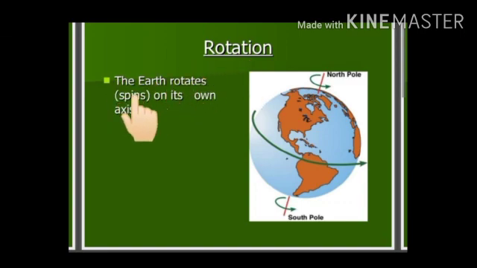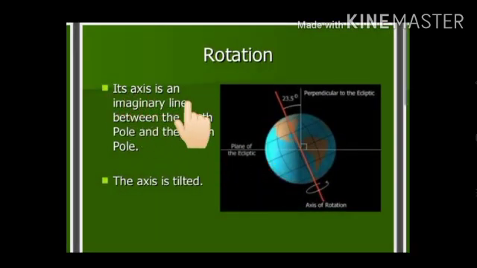Rotation. The earth rotates or spins on its own axis. Its axis is an imaginary line between the North Pole and the South Pole. See, children, at the top of the earth or globe is the North Pole, and at the bottom of the globe is the South Pole. This red line is an imaginary line, and it is called the axis. Earth rotates on its own axis, and the axis is tilted.